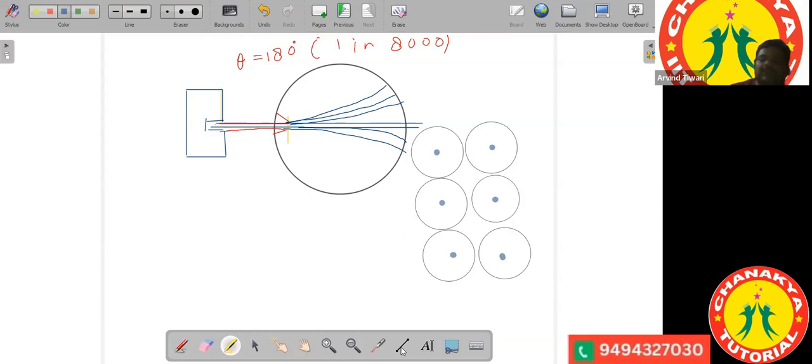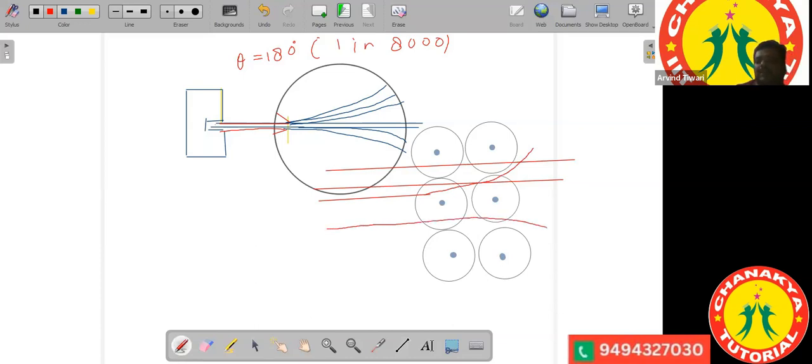Therefore, if any alpha particle is passing like this, it will pass undeviated. If any alpha particle is passing close to the nucleus, it will suffer a deviation like this. Here also the alpha particles will suffer a deviation.